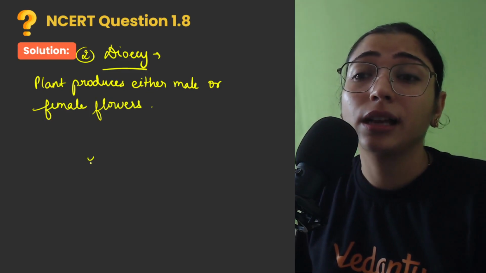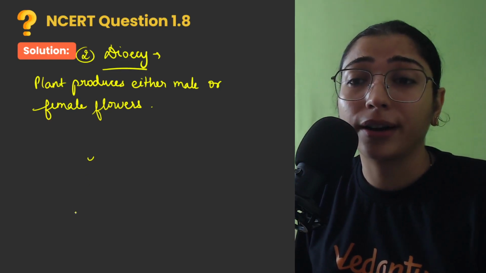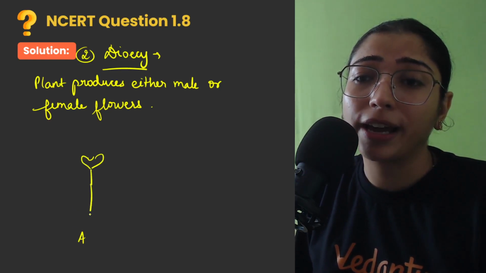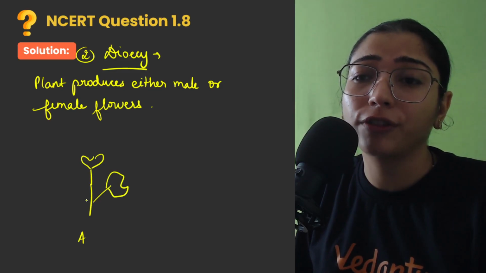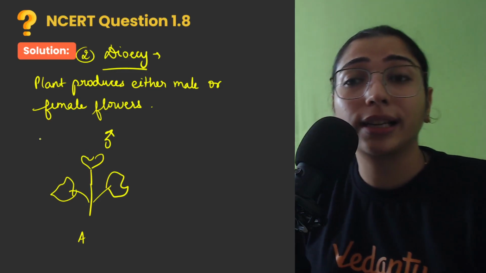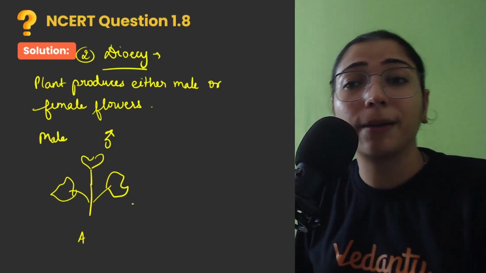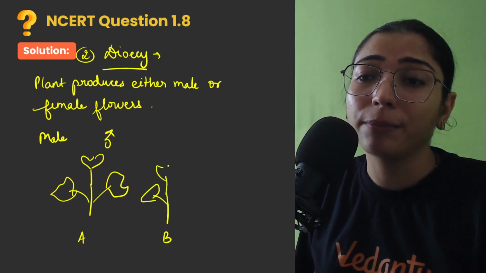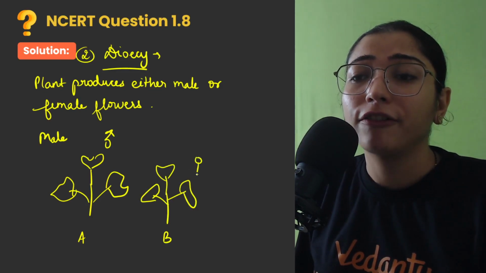Let's say this is a papaya plant, plant number A. This papaya plant is only going to produce flowers which are having only male reproductive organs. So basically the kind of flowers present in this papaya plant are male type. If you look at another plant of papaya, maybe it is producing only female flowers.